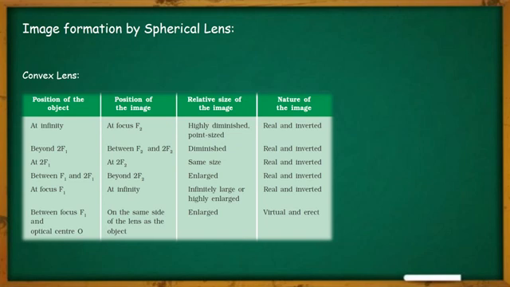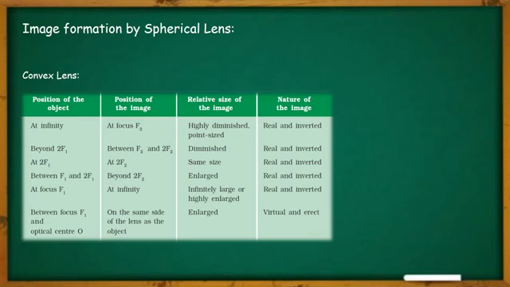Yes, these 6 different positions are at infinity, beyond 2f1, that is the center of curvature C1, at 2f1, between f1 and 2f1, at focus f1, between focus f1 and optical center O. So depending upon these 6 different positions, whenever the objects are placed at these positions, accordingly the image position and also the nature of the image, size of the image, everything is changed.